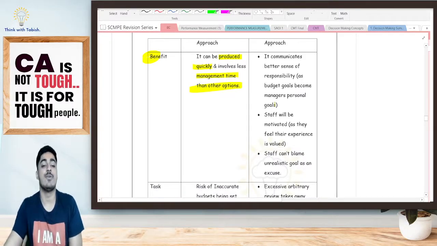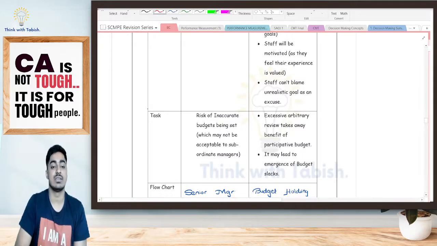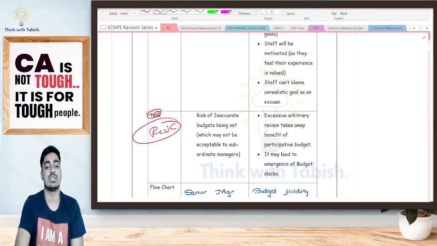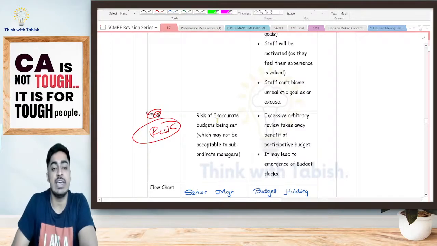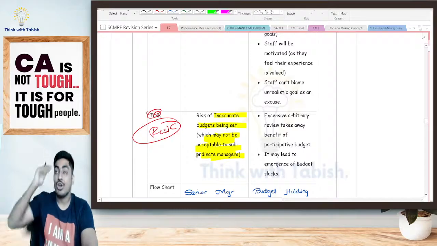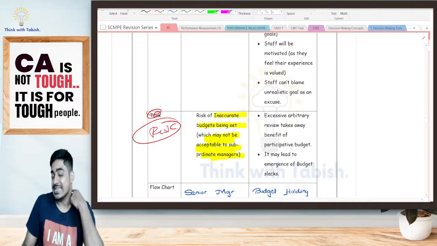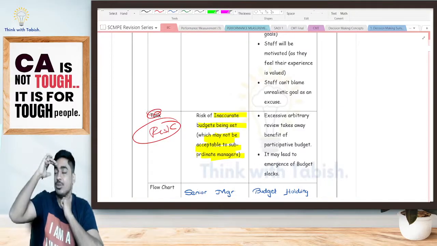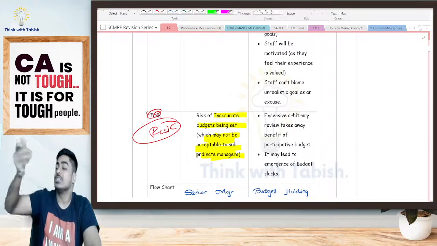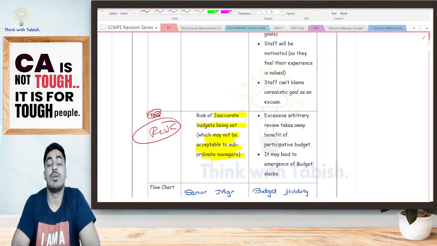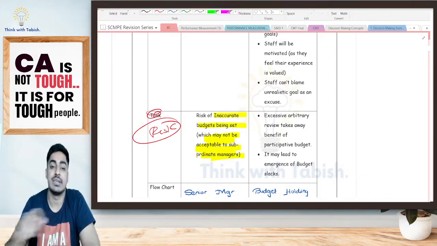Yes or no? However, there is a risk here, a demerit or limitation. What is the risk, students? The risk of an inaccurate budget being set, which may not be acceptable to the subordinate manager. Top-level management does not know what is happening at the grassroots level. So there is a risk that I prepare and set a budget which is not appropriate and not achievable for the subordinate-level manager. That risk is there.